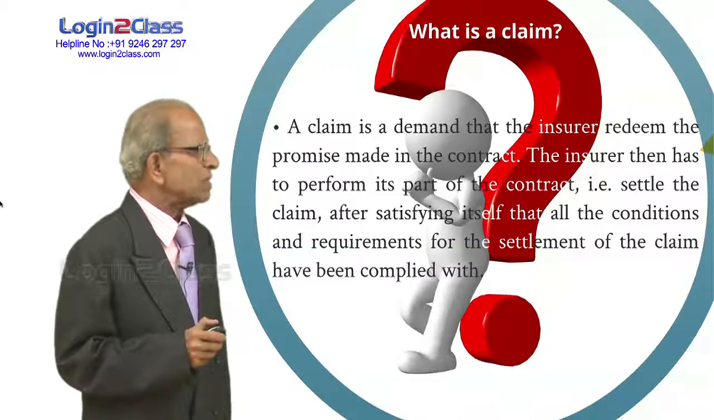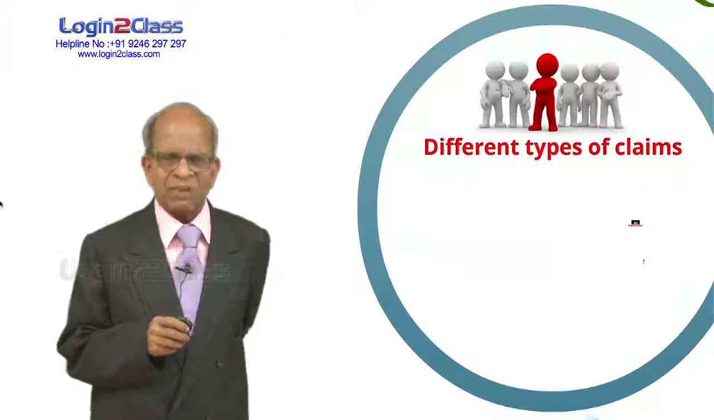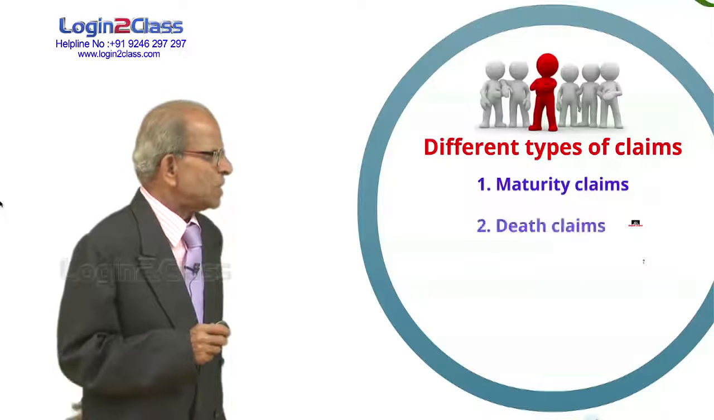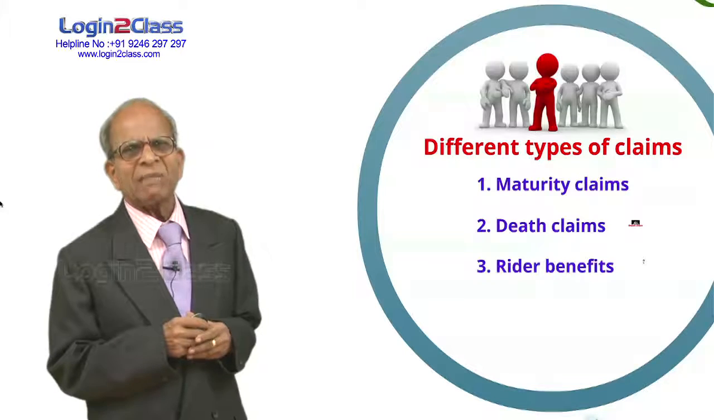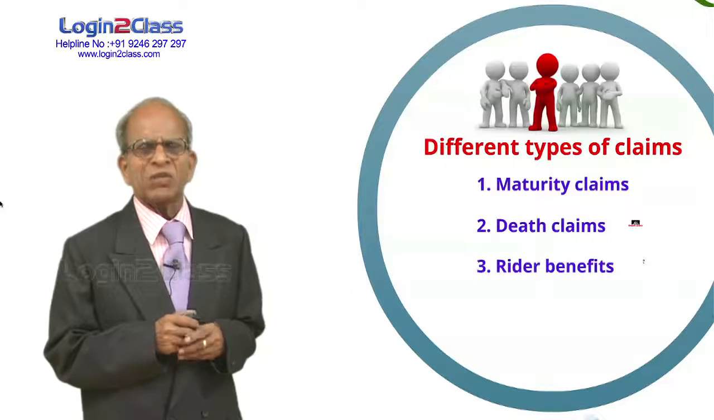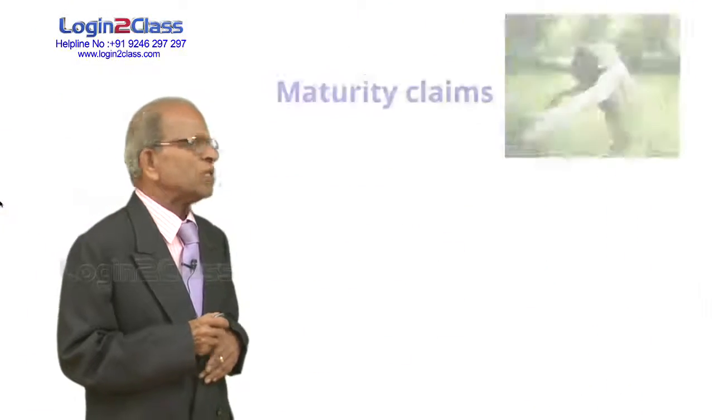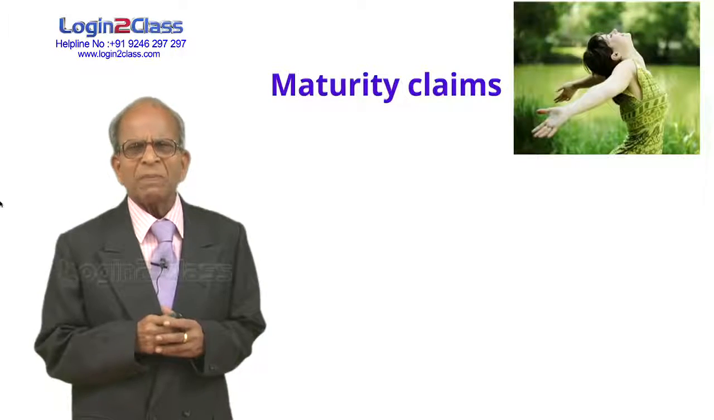This is the next question. Then, what are the different types of claims? 1. Maturity claims, 2. Death claims, 3. Rider benefits. So, these are the 3 types of claims payable by a life insurance company. First, maturity claims. What is a maturity claim?